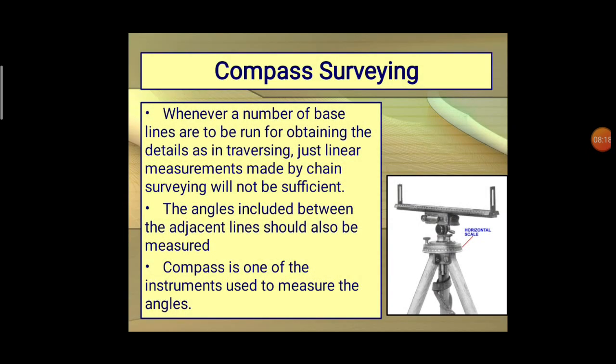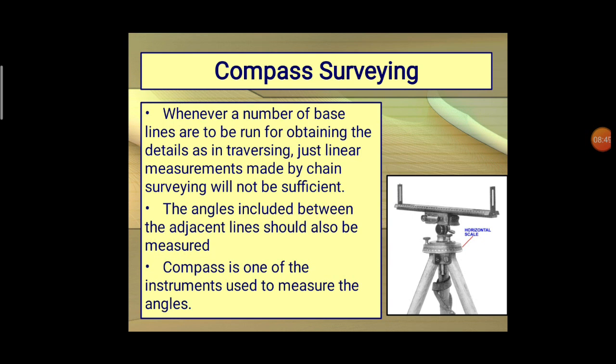Then the basic common method of angular surveying is with the help of the instrument called a compass. Essentially it consists of a freely suspended magnetic needle on a pivot which can move over a graduated scale, as indicated in the figure.